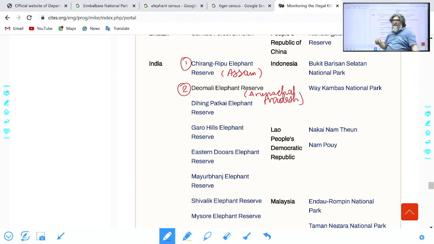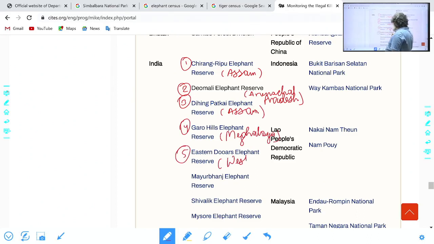Now you know that coming becomes Dihing Patkai, Assam. Garo Hills, Meghalaya. Eastern Dooars, West Bengal. Mayurbhanj, Odisha.